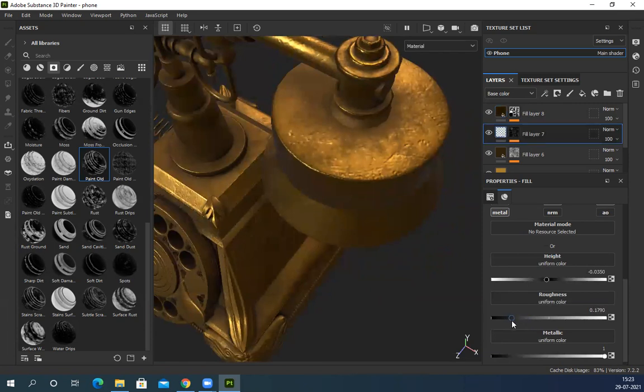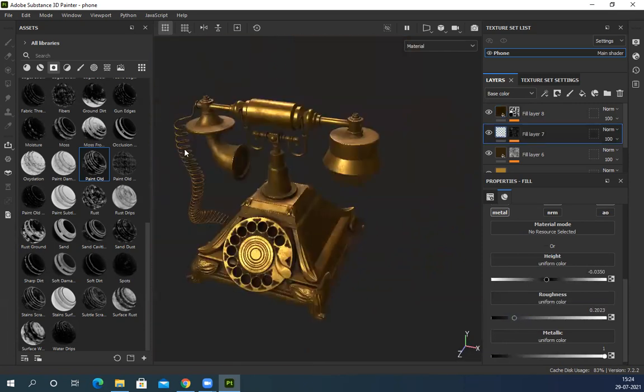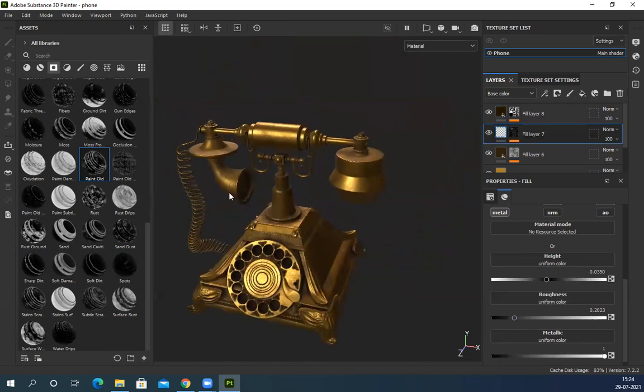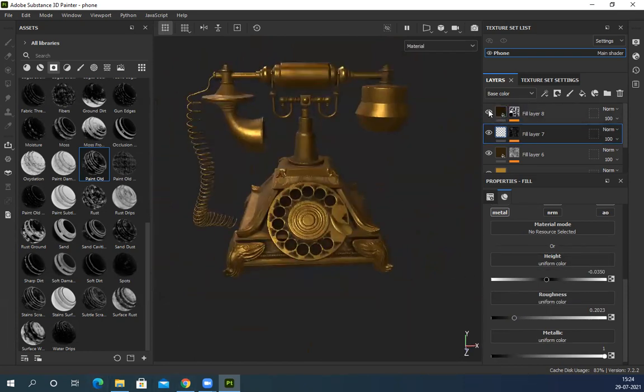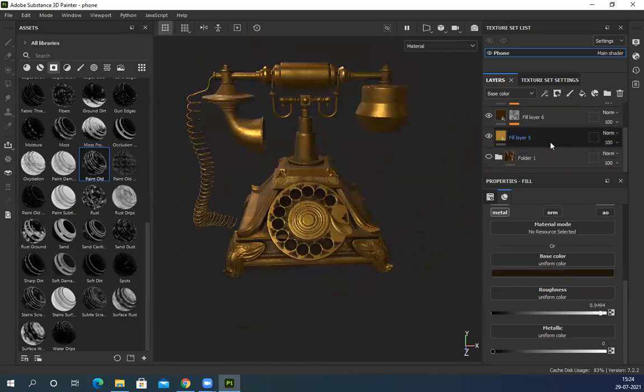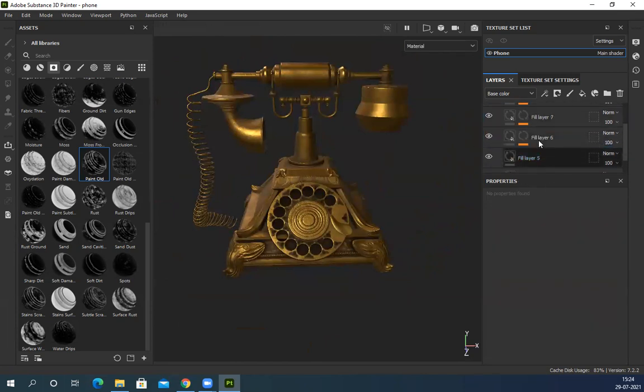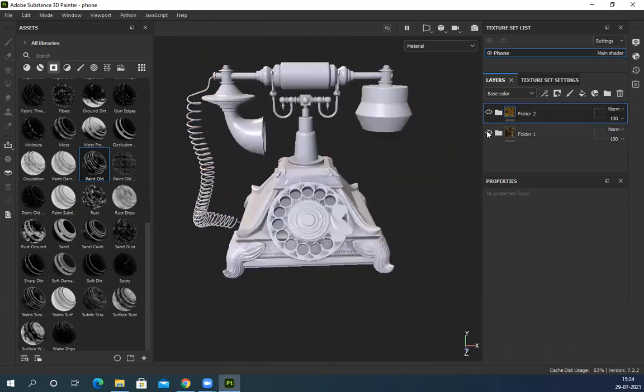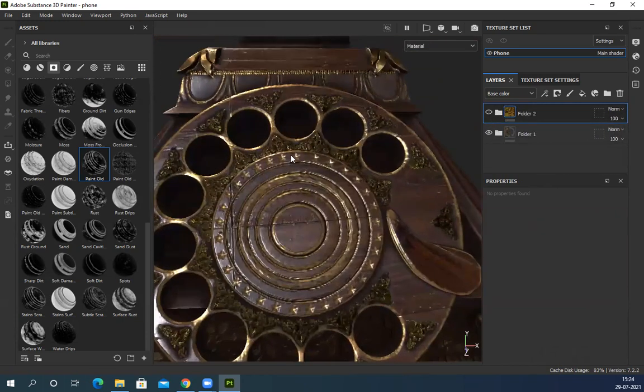Sir, like yesterday, what you did with the rings, like the middle rings, how did you add the detail over there? Detail, those designs, right? Which detail are you talking about? Just give me a second, I'll just hide it. The middle, the rings in the dial, near the dial. These stars on the edges. No, not the stars, sir. The edges, rings, edges. Okay, edges.